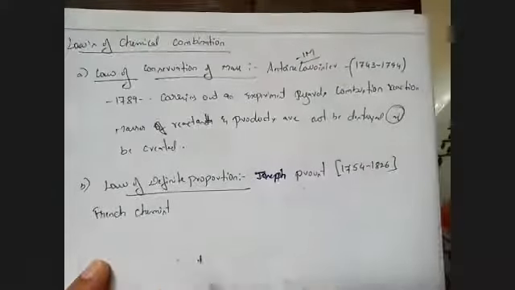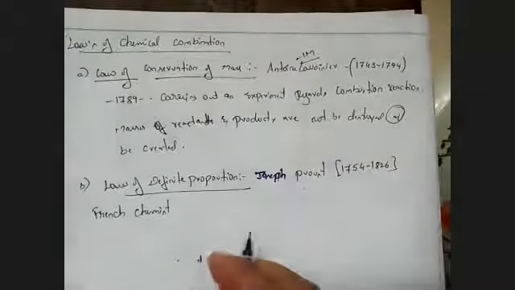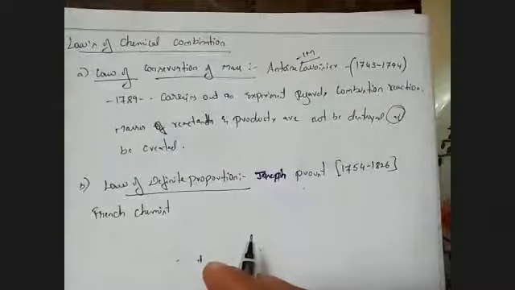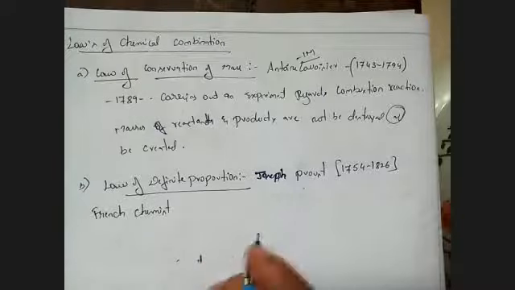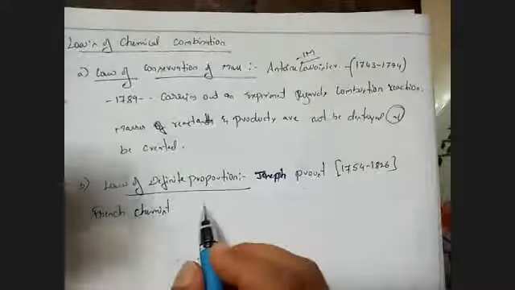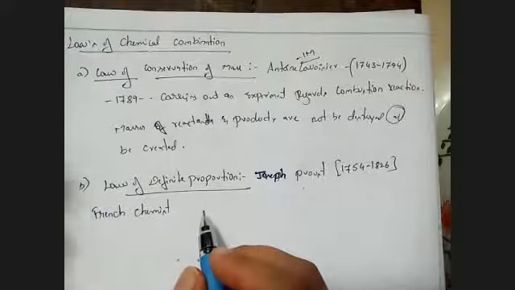He started with a compound, following what Lavoisier said earlier, that the mass is fixed.